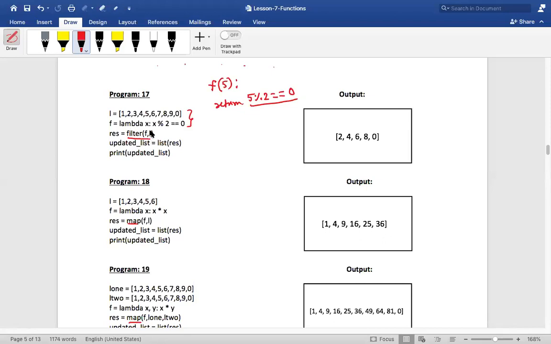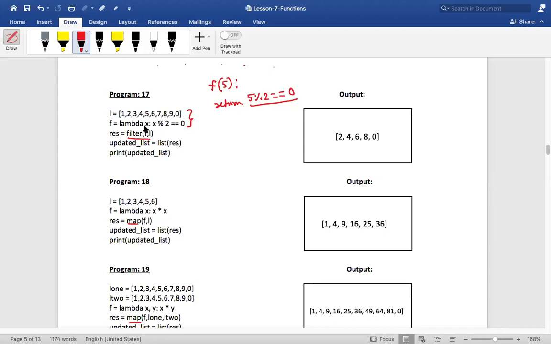Listen carefully. This filter function will take each element from this list, that is 1 2 3 4 5 6 7 8 9, and pass it to this lambda function one by one. How it does that, I'm not really bothered about, that will be taken care of by the filter function. But we have to understand that when we give this list and a lambda function, it will take each element from this list and pass each element into this lambda function as the parameter.